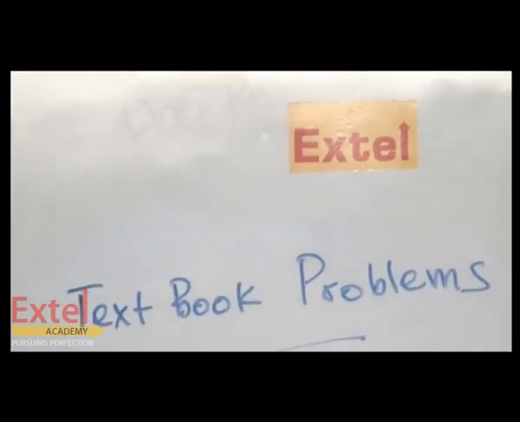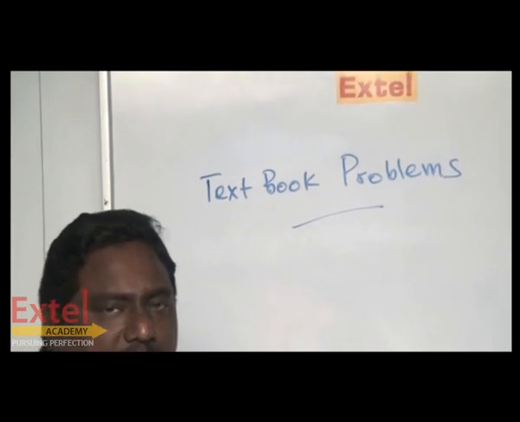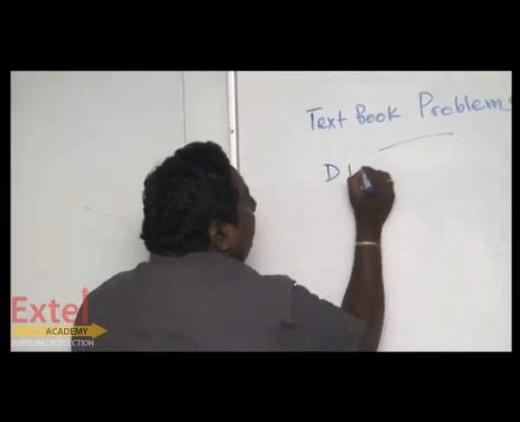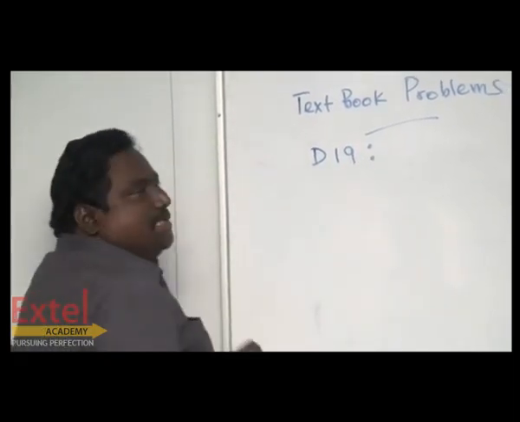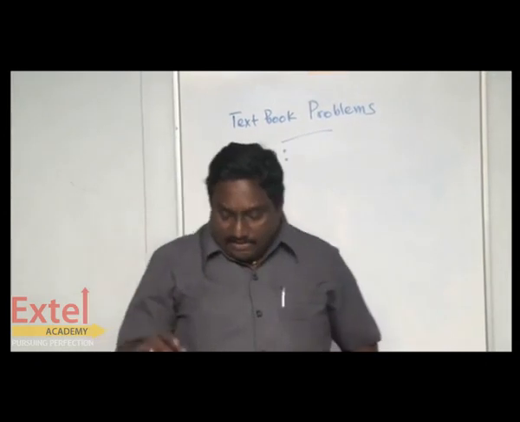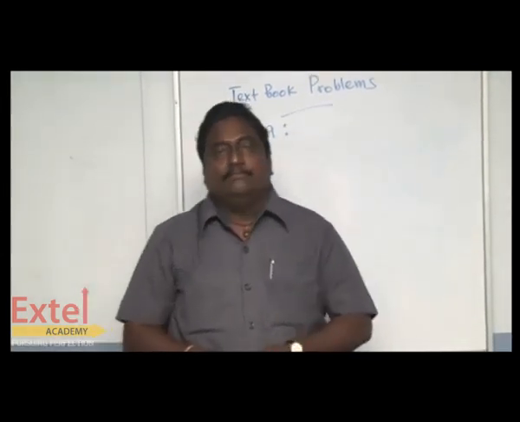Now we are going to discuss textbook problems in this chapter, Chemical Equilibrium 2. Already we have done one problem, D18. Now we are going to do D19, that is section D, 19th question. In your textbook, in section D, we are going to see the 19th question.